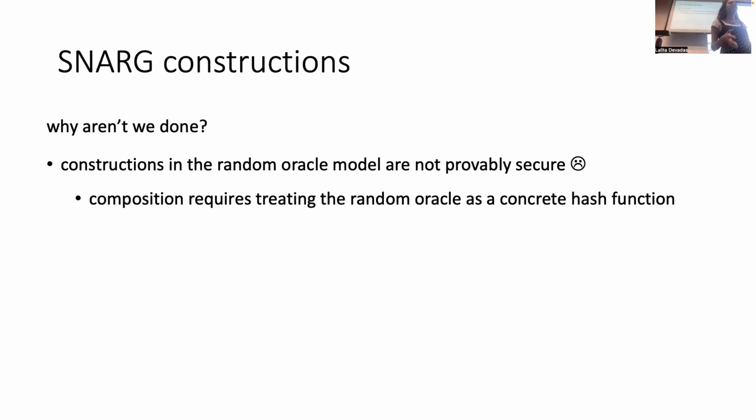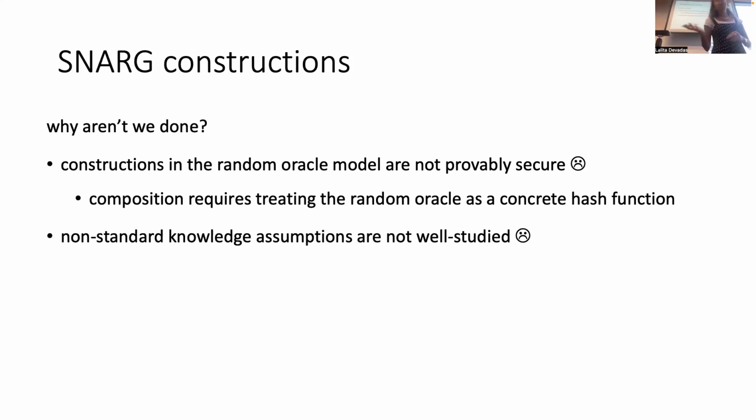Basically, things get very messy, and it's not even just a random oracle proof. It's actually worse than that. We have a mix of random oracle proof plus use of concrete hash. There's a lot of reasons why we're really not happy with the use of random oracles, specifically for these proof system constructions. Secondly, a lot of them are based on non-standard knowledge assumptions. Things are not well studied by mathematicians and haven't been around as long.